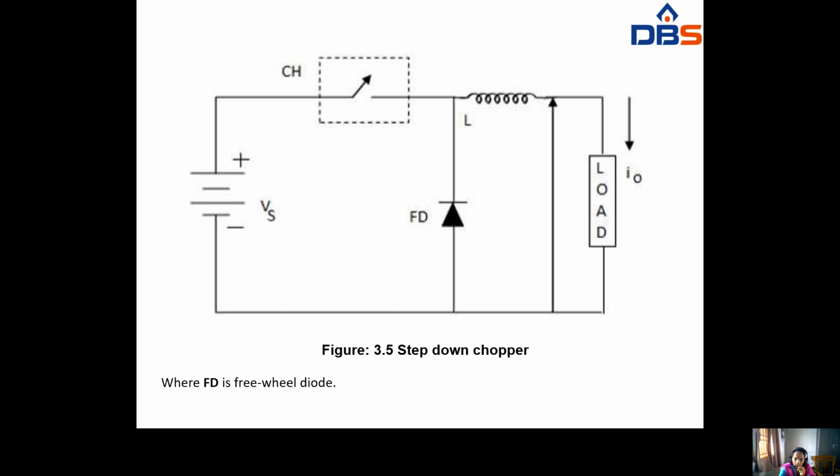Here you have to see the figure. It is a step down chopper. Here we are giving a supply Vs, and this is a chopper, and these are connected to an inductance and load. Here we are using a freewheeling diode. FD means freewheeling diode. By using this circuit, we write the equations.